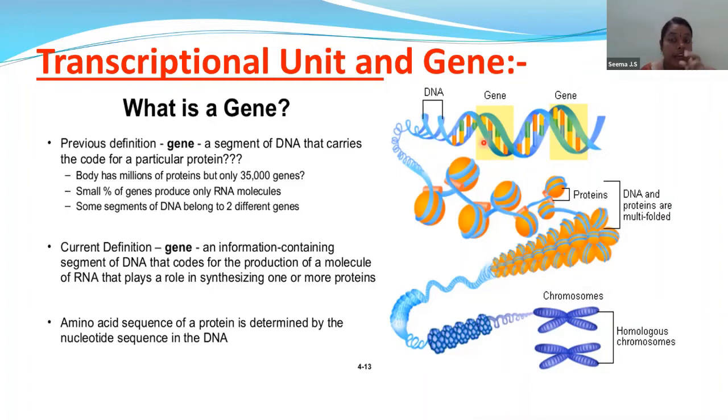And a single segment of DNA is nothing but the gene. A gene is a segment of DNA that carries the code of a particular protein. The current definition of gene: an information containing segment of DNA that codes for the production of a molecule of RNA. So the gene helps in the production of the RNA molecule, and indirectly it is helping in the synthesis of proteins.